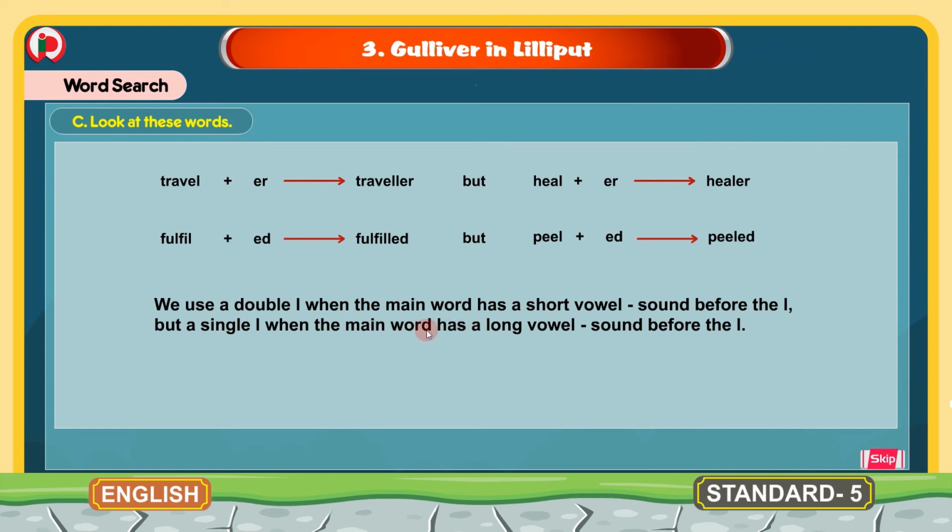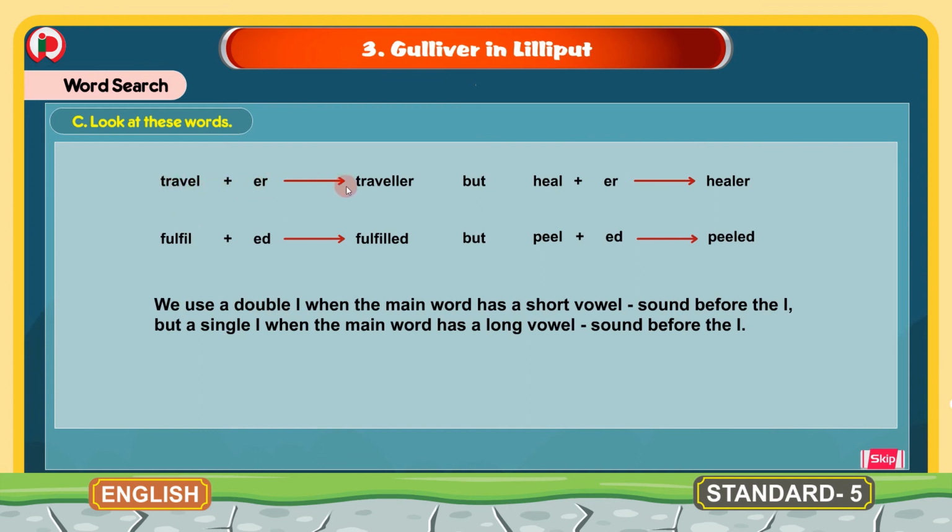So we have to apply this rule. Here you can see in this word, heel plus ER, we found healer. In this we have only single L because the main word has a long vowel sound. In this word, peel plus ED formed peeled with only single L because the main word has a long vowel sound.